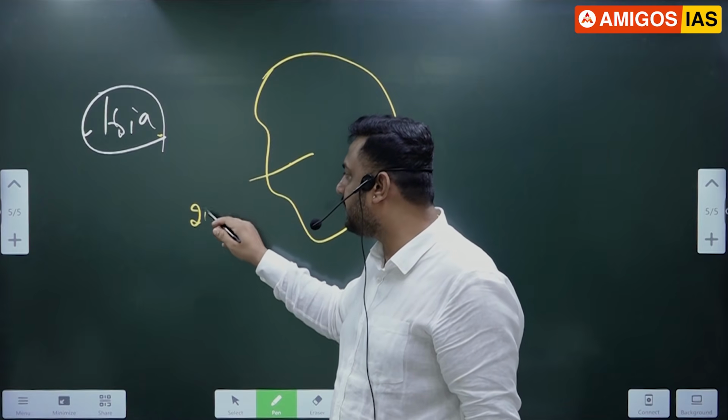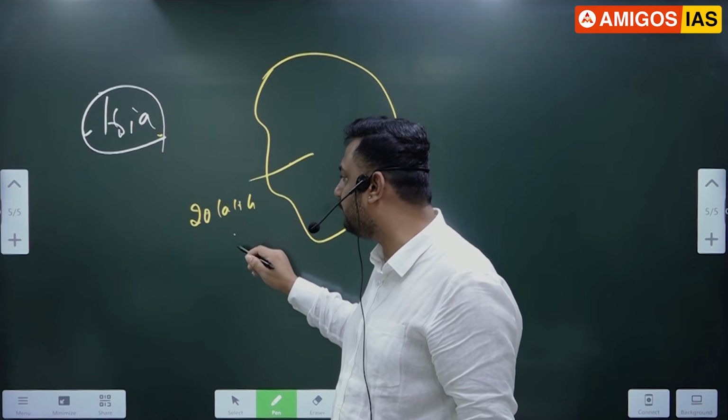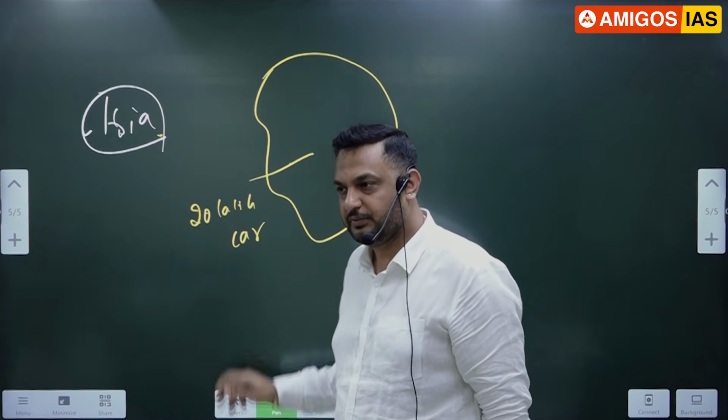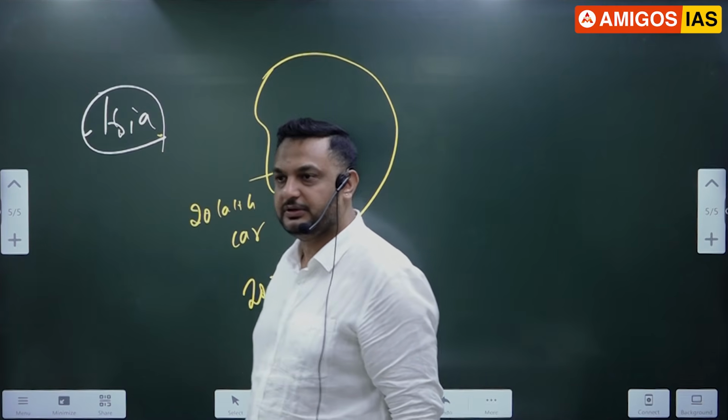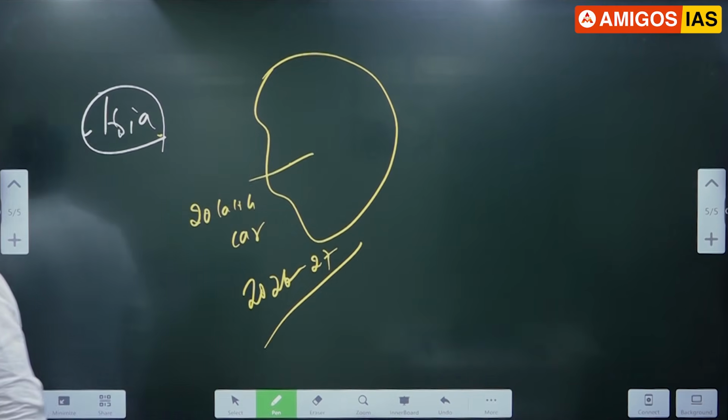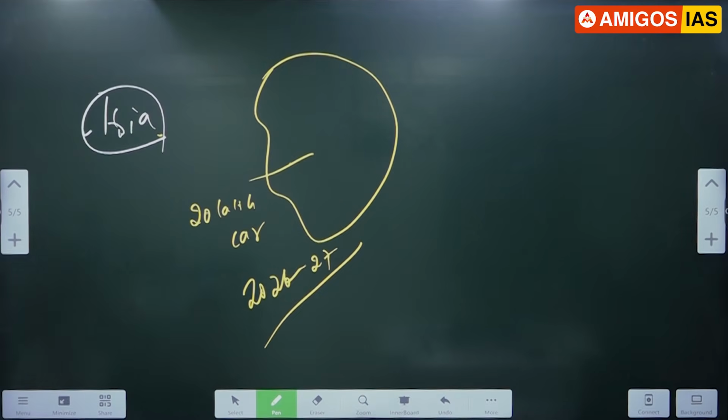Now, assume that Kia has produced 20 lakh rupees worth of cars in the 2026-27 financial year. Kia is from which country? South Korea. Kia and Hyundai both are from South Korea, and both are like brother and sister.